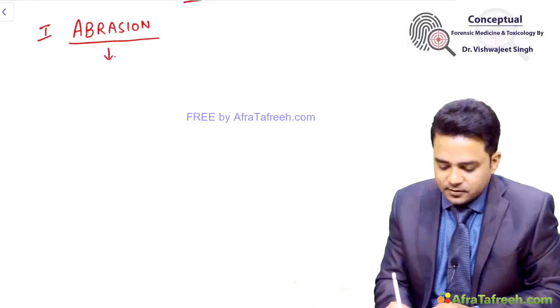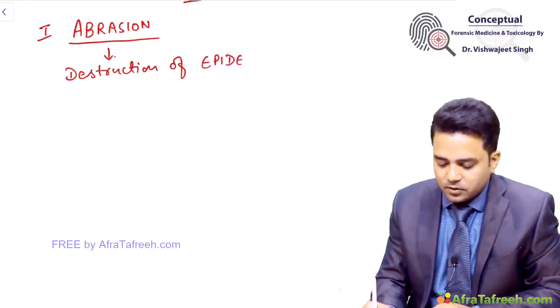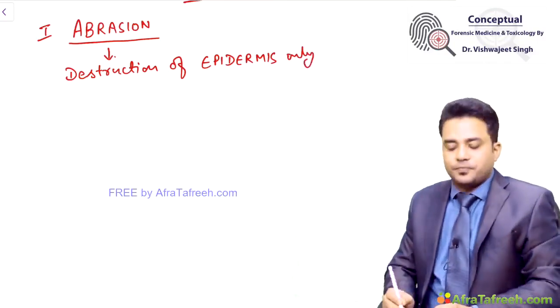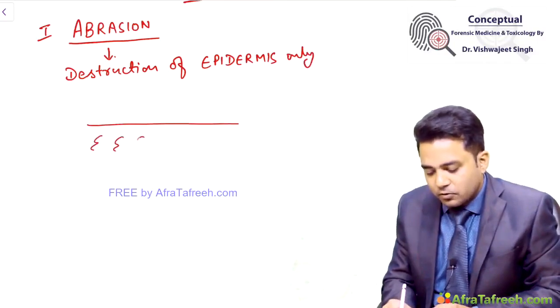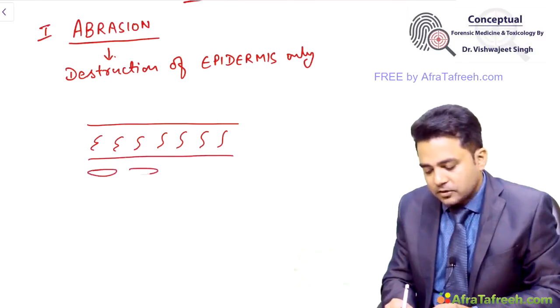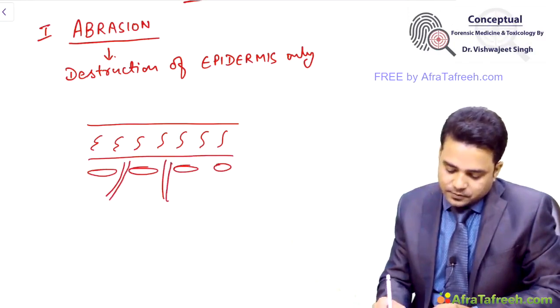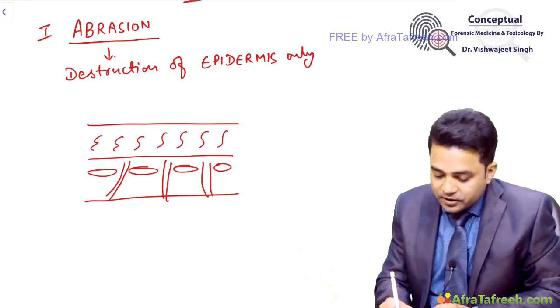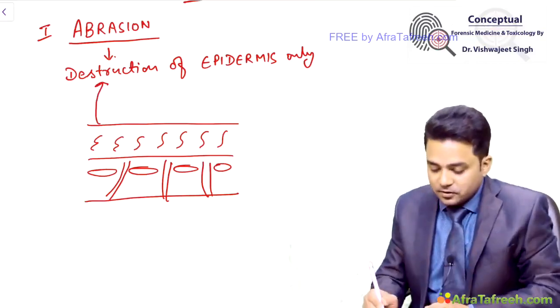This is defined as destruction of epidermis only. If this is your skin, it will have an epidermis, then there will be soft tissues. After the soft tissues, you have your muscles and the vessels in the deeper layers. When there is destruction of epidermis only, we say the wound to be abrasion.